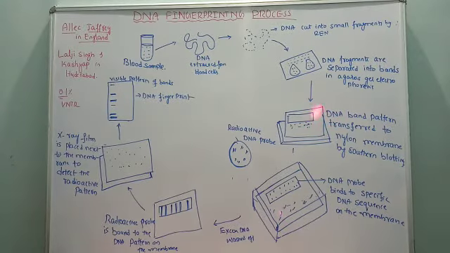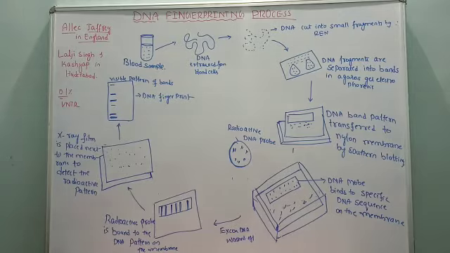The agarose gel containing the separated DNA fragments is kept in an alkaline solution like sodium hydroxide, which converts double stranded DNA into single stranded.